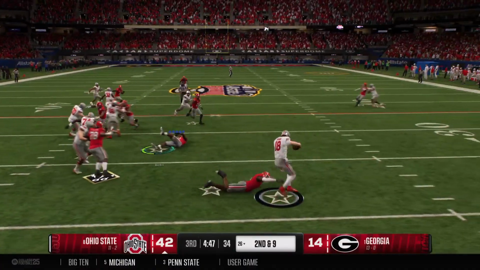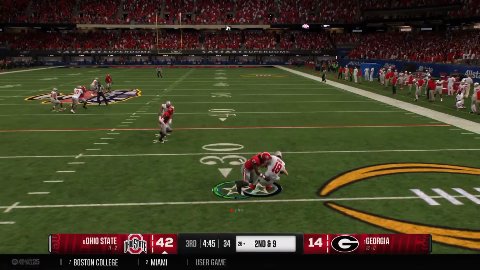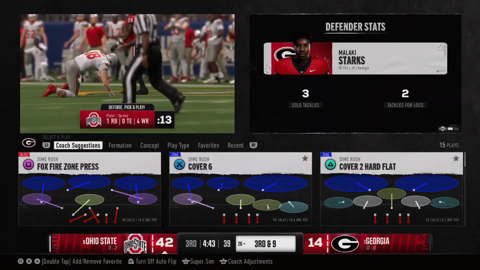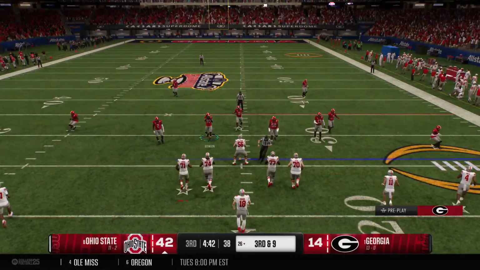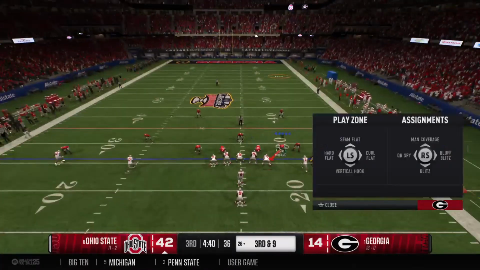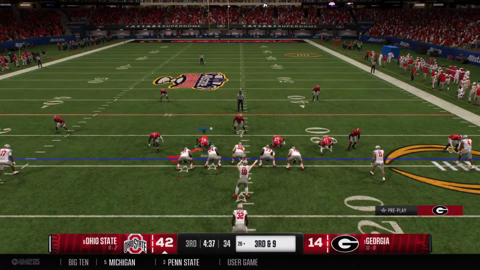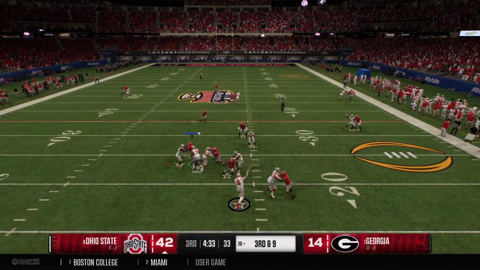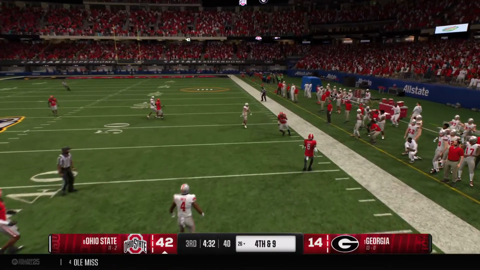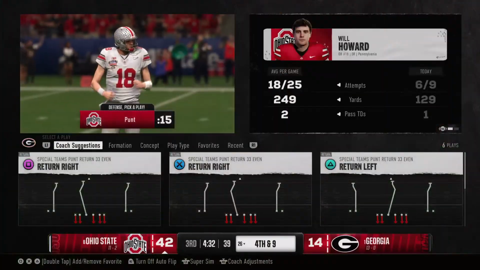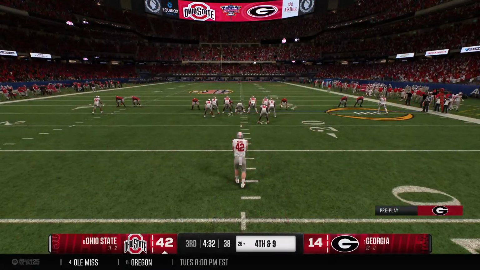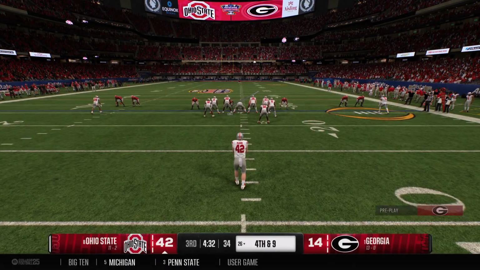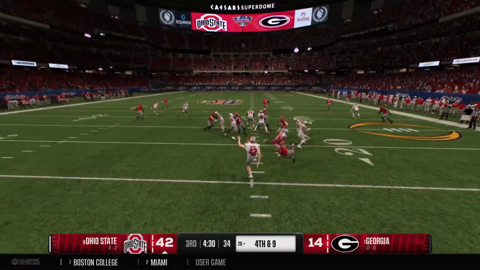Quarterback pulls the ball. It's a keeper. Breaks the tackle to get back to the line of scrimmage, but that's it. Boy, the options dried up quickly for the quarterback here. Very, very fortunate he was somehow able to get back to the line of scrimmage. Drops back, looking to throw for it on third down. And he decides to just throw it away. That's going to bring up fourth down now. The Buckeyes will send the punt team onto the field. He's on to boot it away now.